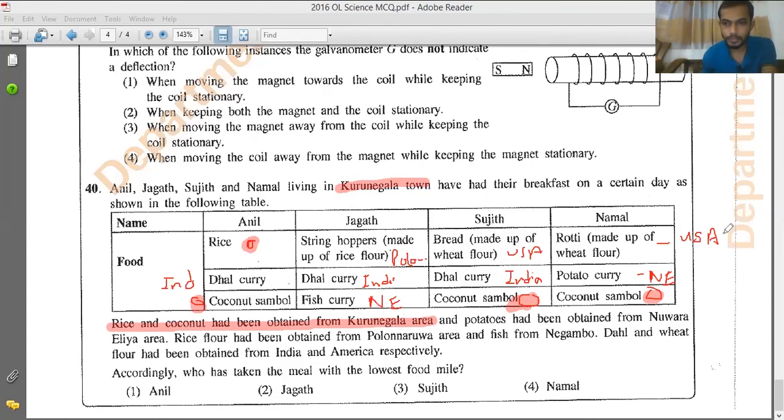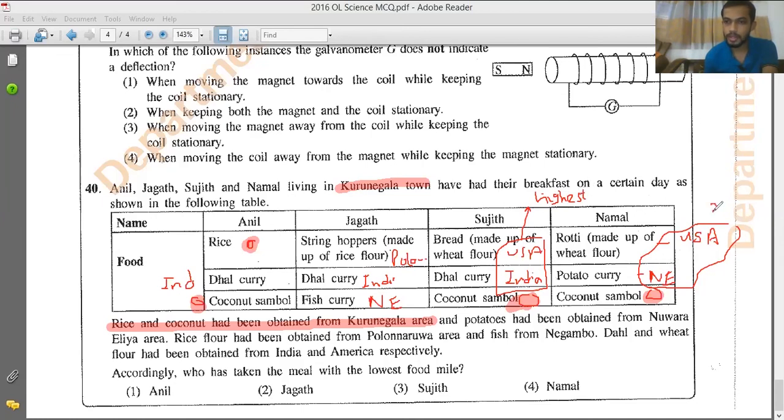Then see here, this one has USA and Nuwara Eliya. So this is much higher. America is at a very large distance. Here this one has USA and India, so this will be the highest. America and India, being foreign countries, will be the highest.